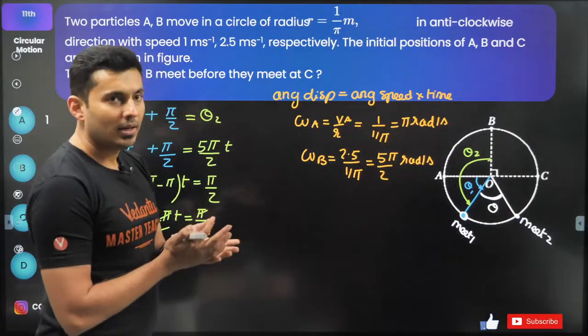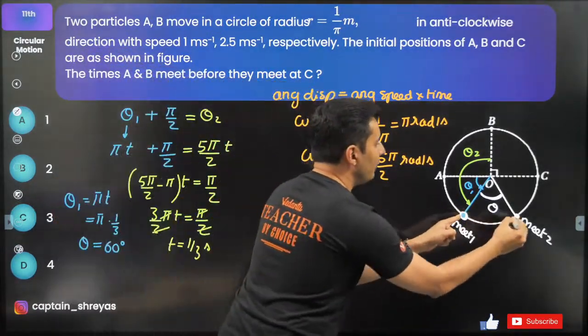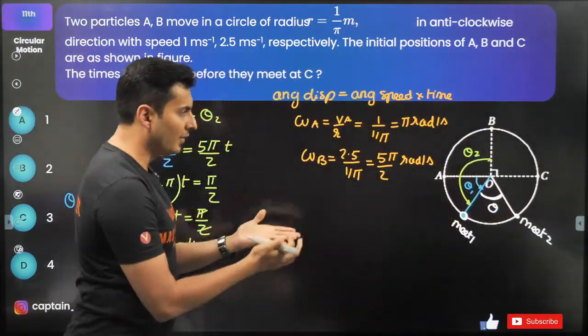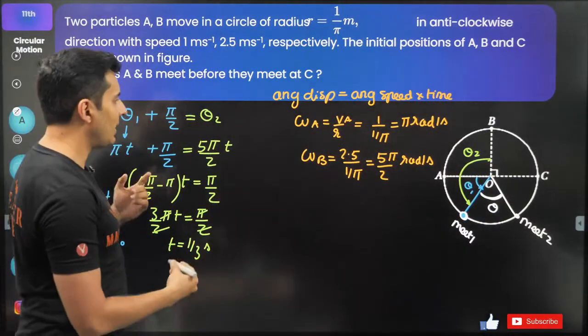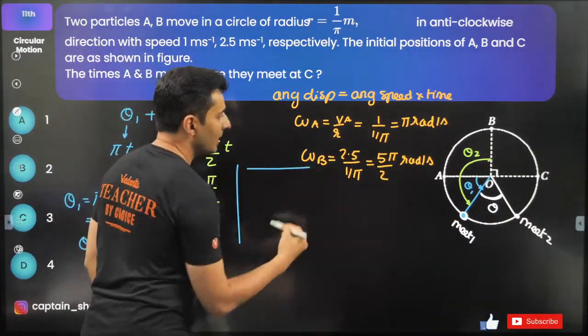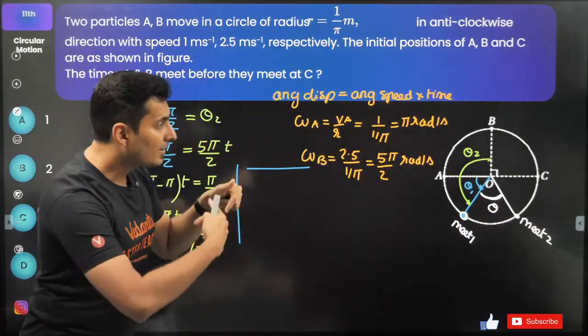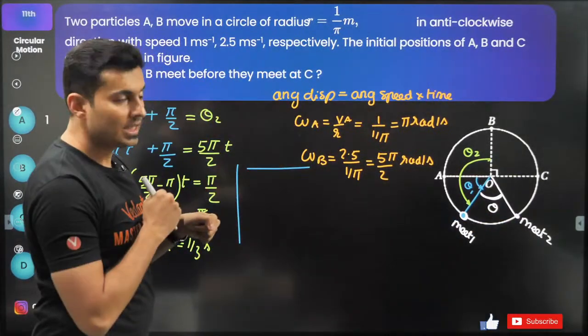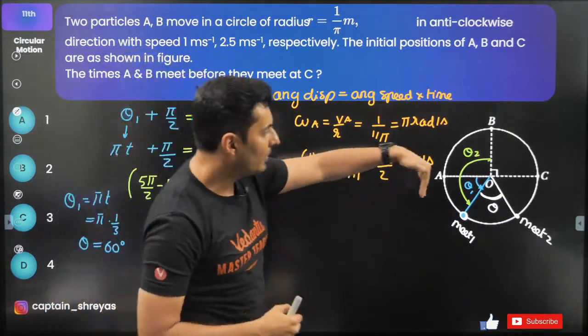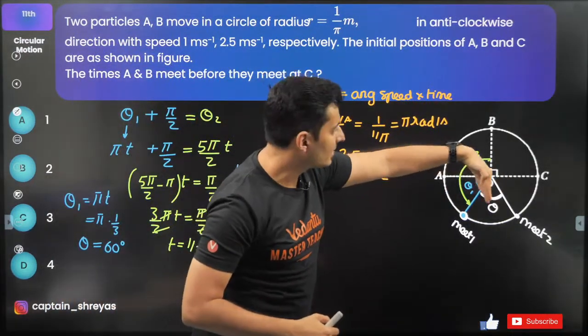Think this way: the first particle completes some angle, maybe it has moved by some angle over here.